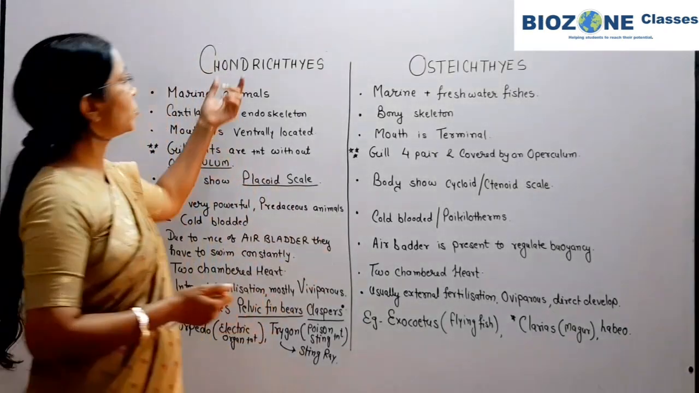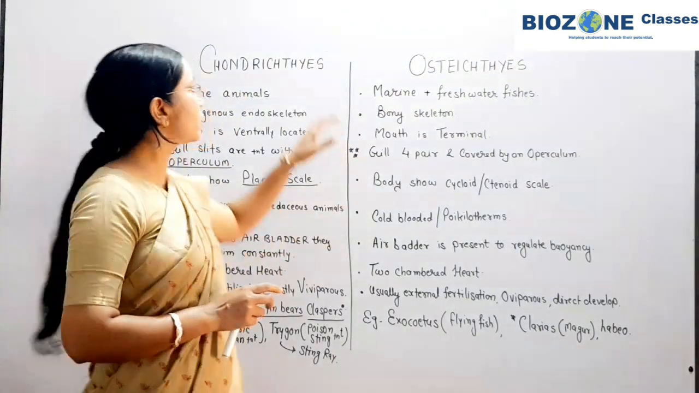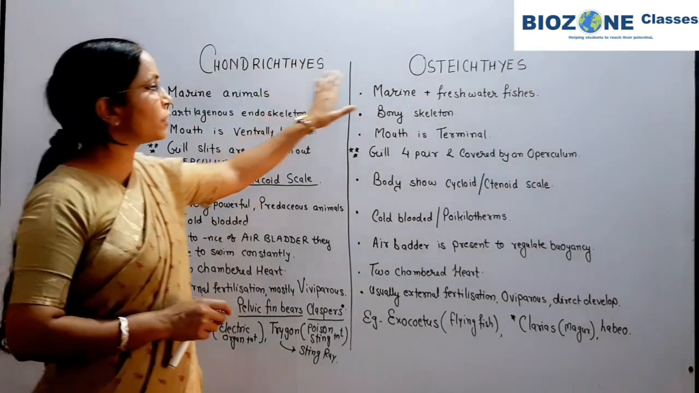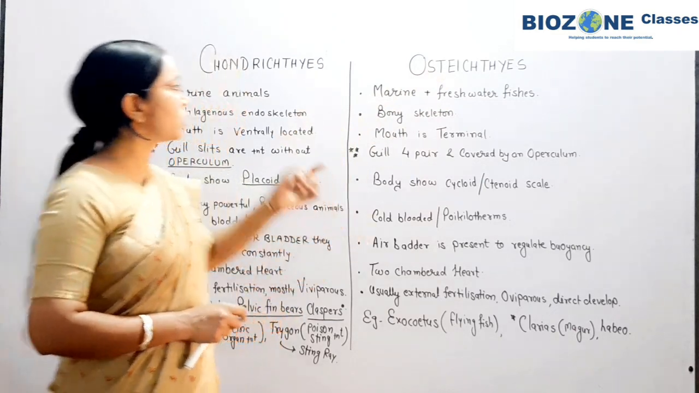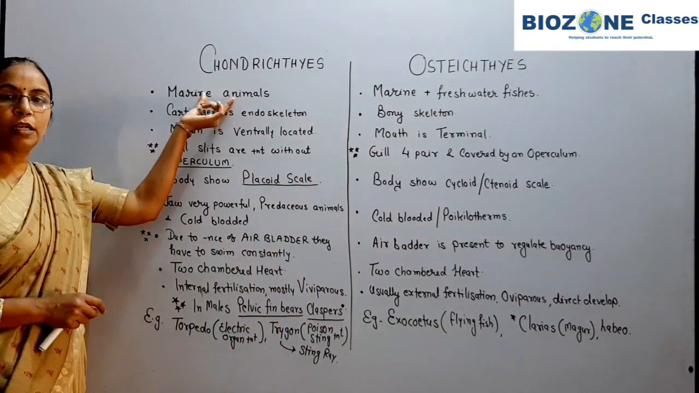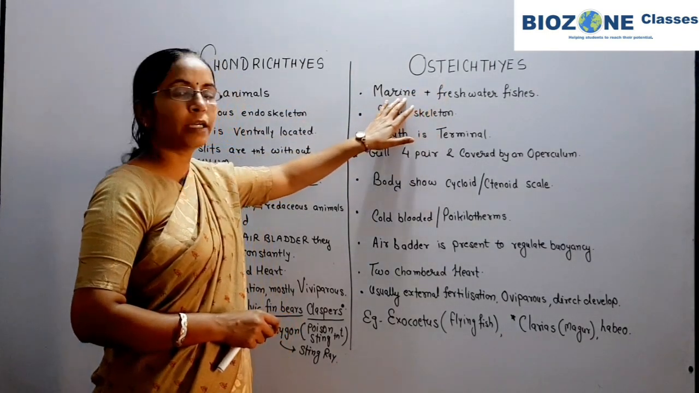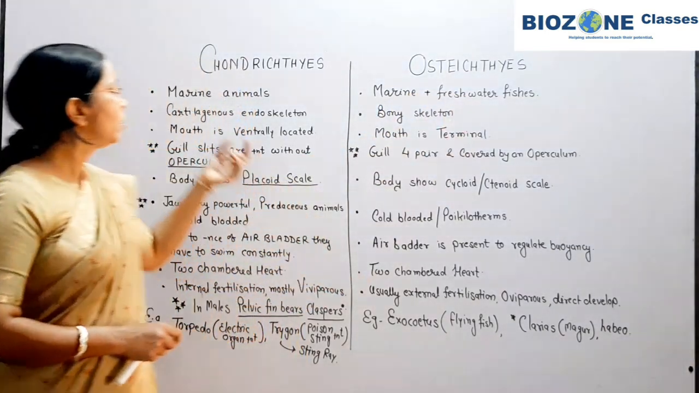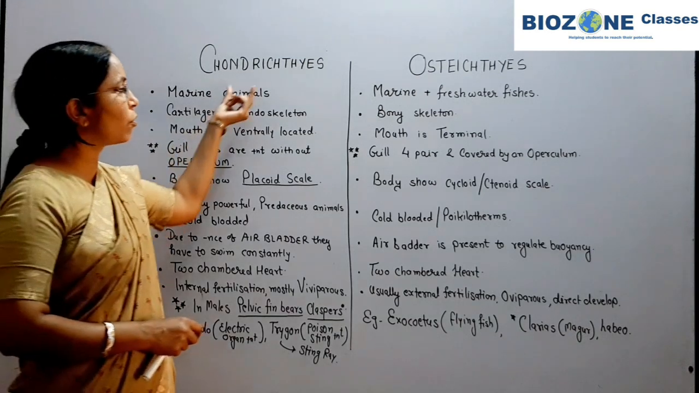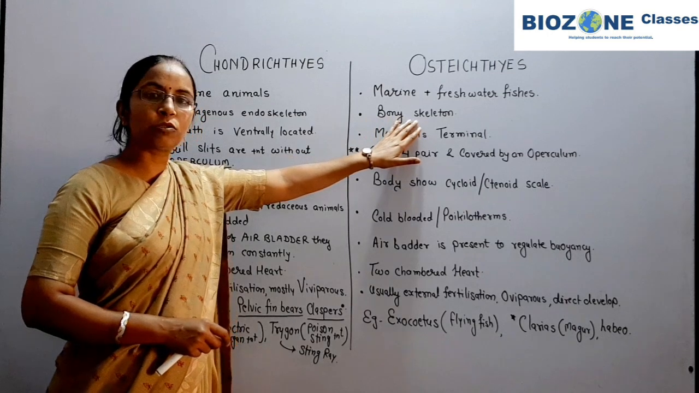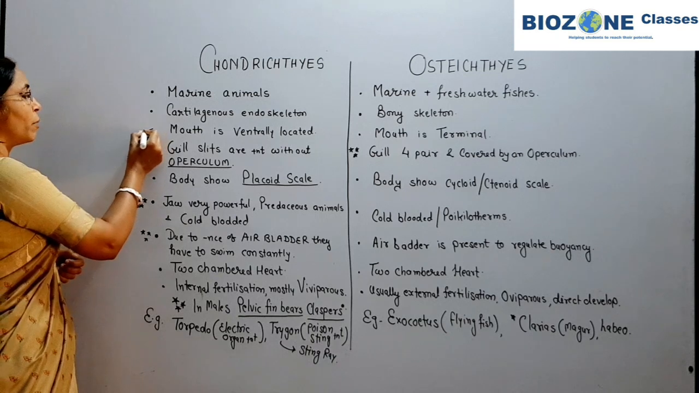So students, now we come towards the comparative analysis of bony fishes and cartilaginous fishes. Chondrichthyes include all cartilaginous fishes, and bony fishes are placed under the class Osteichthyes. First difference: the cartilaginous fishes are marine animals, whereas the bony fishes are normally present in marine as well as freshwater habitats. Now this part is clear. The cartilaginous endoskeleton is present in Chondrichthyes, and Osteichthyes show the presence of a bony endoskeleton. This point is important again for your upcoming examinations.